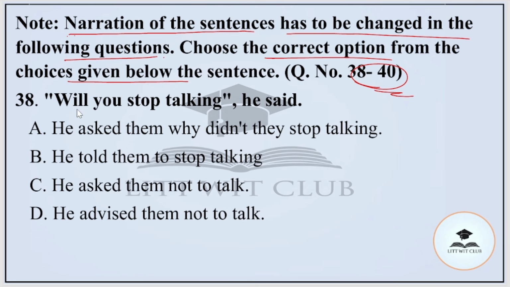Okay, question number 38 is, "Will you stop talking?" he said. Options are, A, he asked them why didn't they stop talking. B, he told them to stop talking. Option C, he asked them not to talk, or D, he advised them not to talk. And the correct option is option number D, that is, he advised them not to talk.